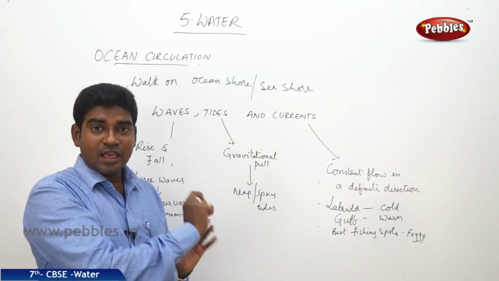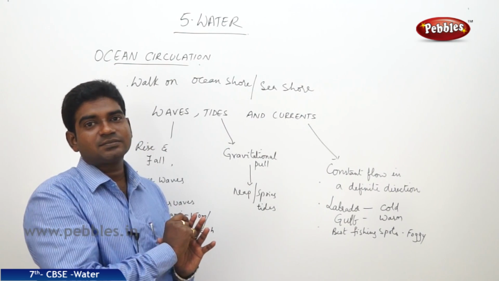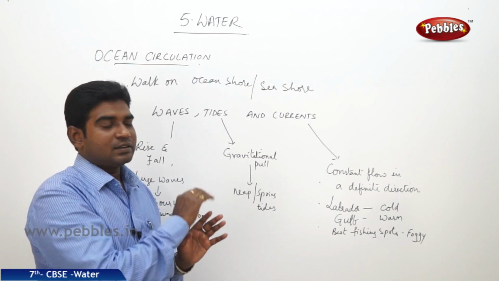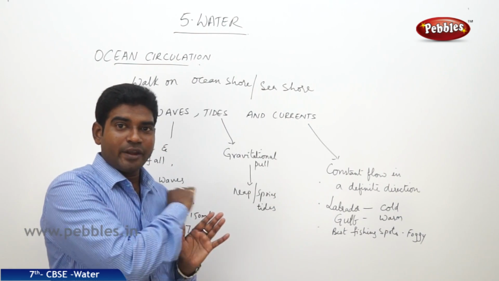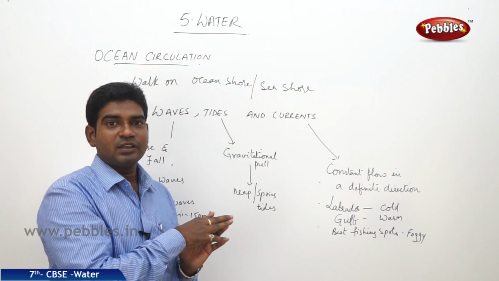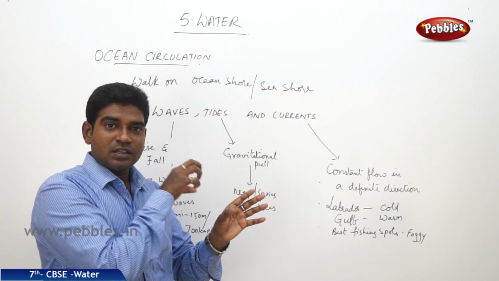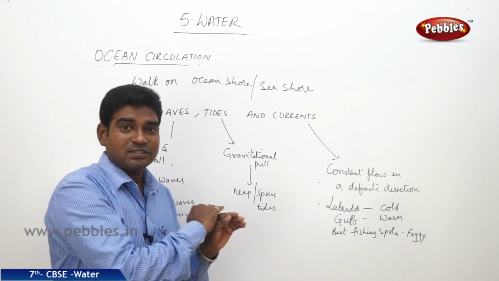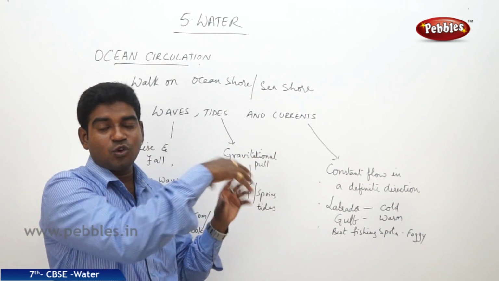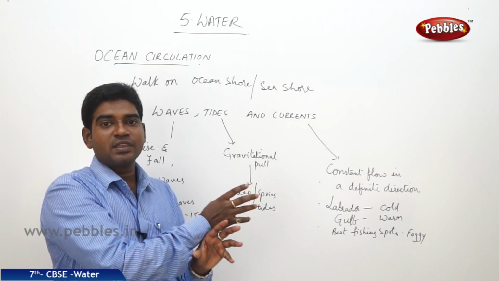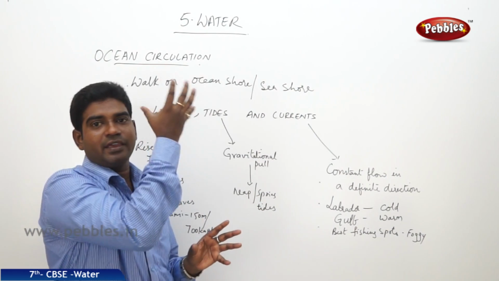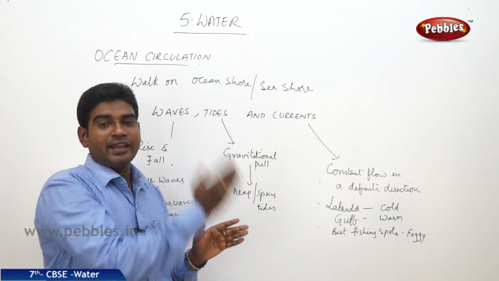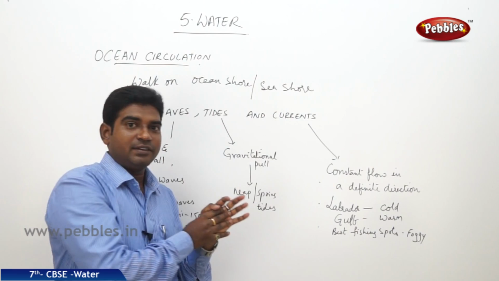But if the sun, planet Earth and moon are on a straight line, if the three of them are in a straight line at 180 degrees, then the influence of the sun on one side and the moon on the other side are pulling the waters in the same directions, and there is no other pressure exerted opposite to them. So the tides go very high and they fall down. So these high tides are known as spring tides.